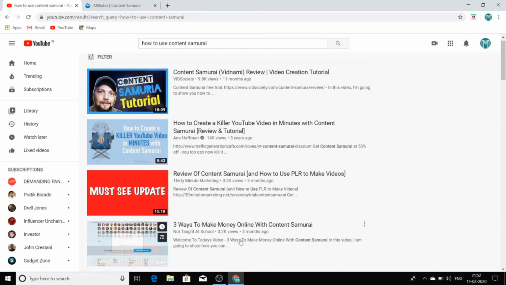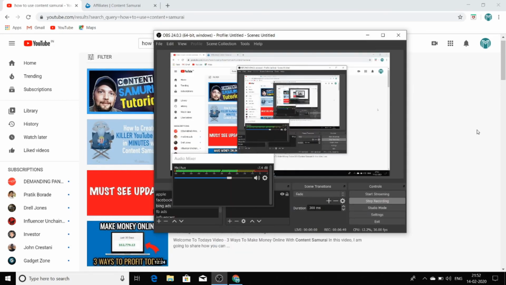Now the screen recorder which I personally use and recommend to you is known as OBS Studio. It is available absolutely for free on the internet. Just search for OBS Project and you can find it. All you need to do is come over here, click this plus button and add a name to your folder. Then click this first plus button and add the mic, and just click on start recording, and you can start recording your screen using this software known as OBS Studio.